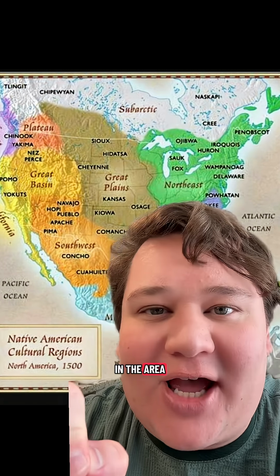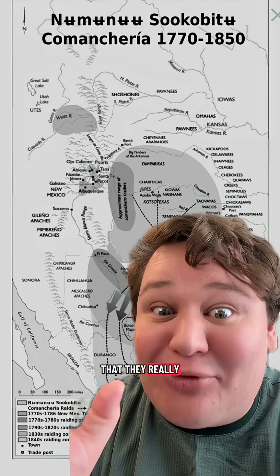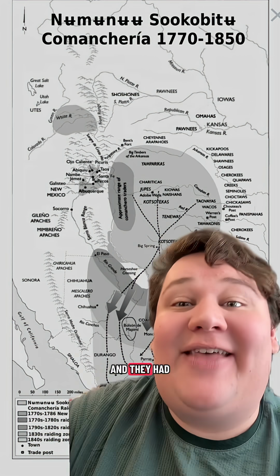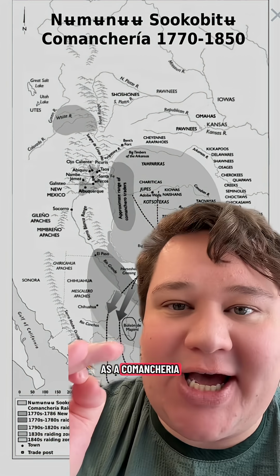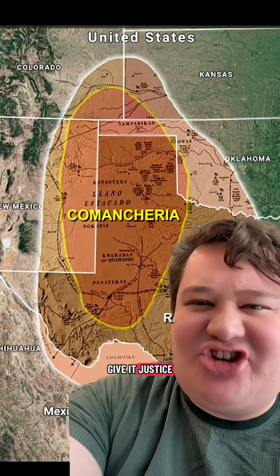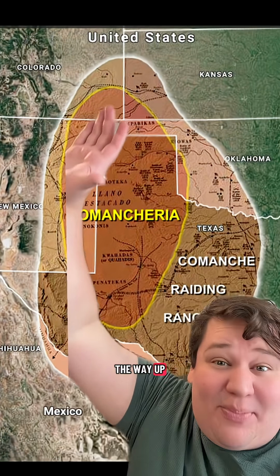The Comanche were a pretty normal tribe, right? They were pretty warlike, but it wasn't until the horse showed up that they really just started taking over, and they had what was known as the Comancheria. Some of these maps really don't give it justice because they were actually going all the way up into Wyoming.